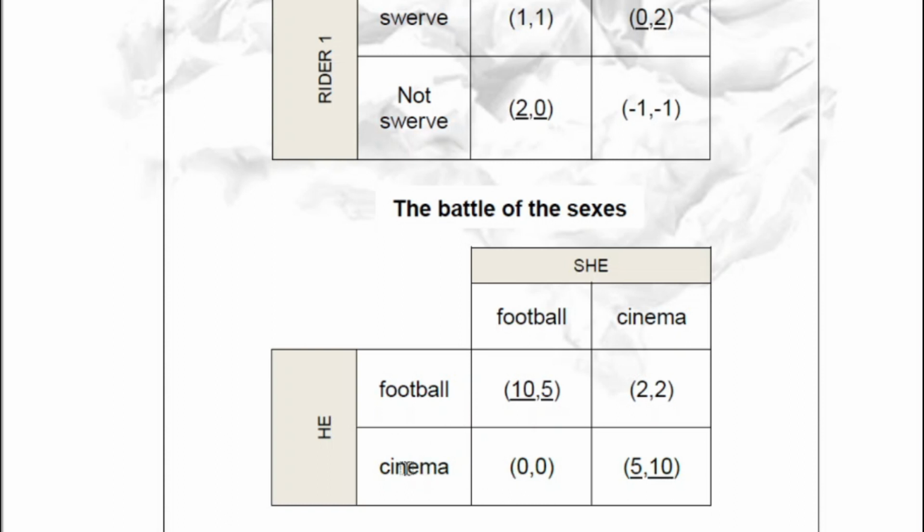choosing cinema and winning 0. Okay, so we mark here 10. And if he thinks that she will go to the cinema, he will choose going to the cinema and stay with her, winning 5. If she thinks that he will choose football, she thinks going to football and winning 5 instead of going to cinema and winning 2. And finally, if she thinks that he will go to the cinema, she will choose going to the cinema and winning 10 instead of going to football and winning 0. So we also have two Nash equilibria. Okay.